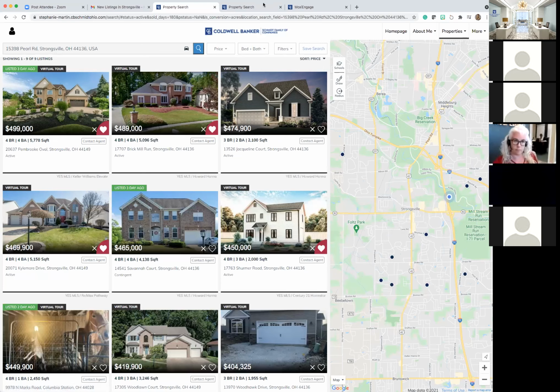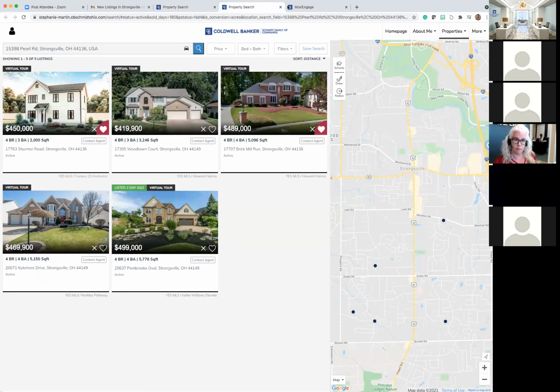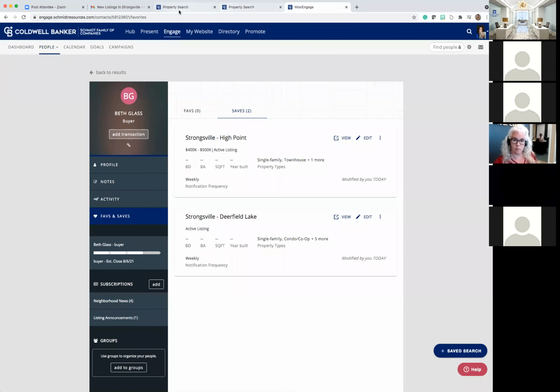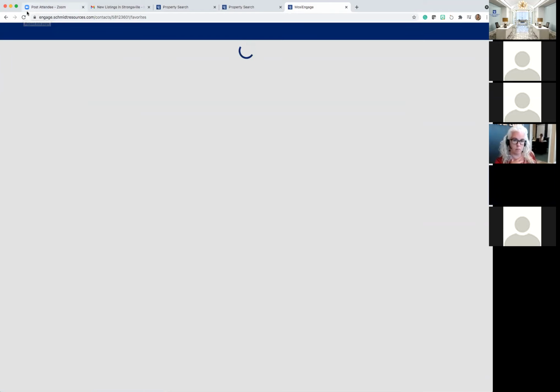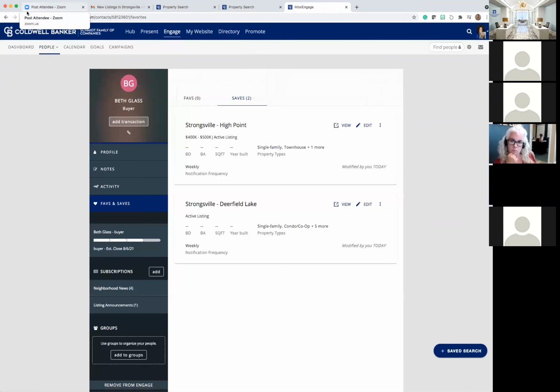What we're going to do now is flip over to the agent side again. So this is back to Stephanie's portal, her Moxi Engage system. Again, we went into people, my people, and then I opened up Beth's actual individual profile. At this point, I'm just refreshing my screen. Okay, so here's what's going to happen in a couple of minutes when it syncs together. I want you to see here that it has two saves.